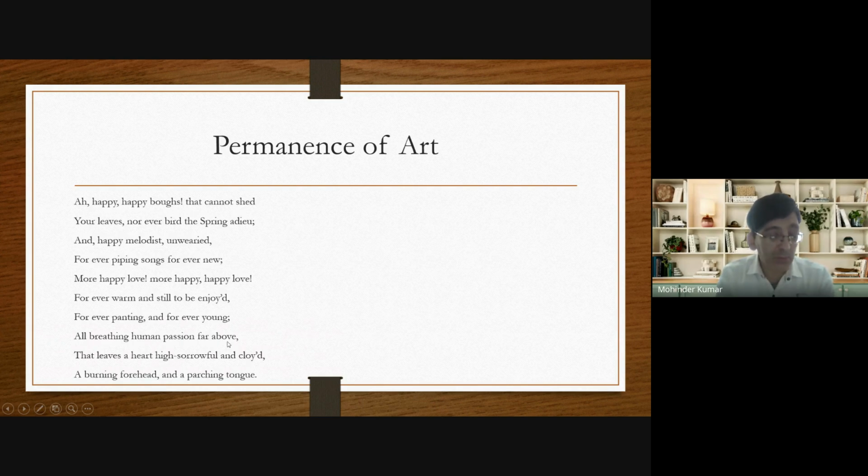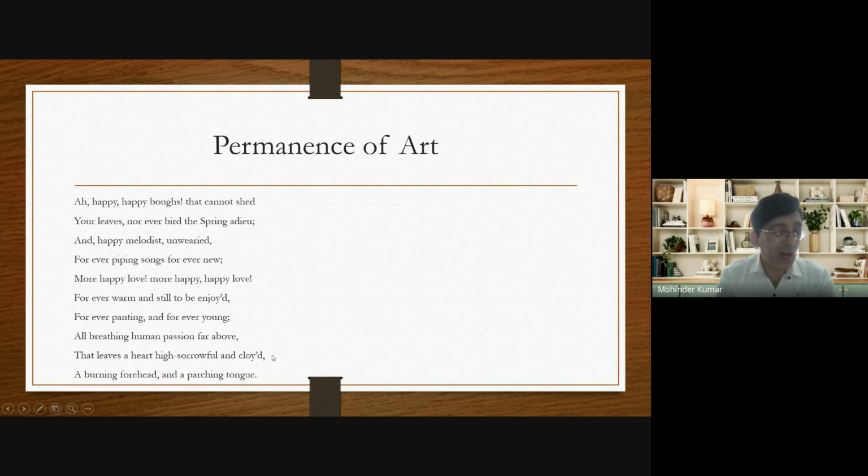Why? What is the problem of the lovers in this world, or love in this world? He says that leaves a heart high sorrowful and cloyed. Here high sorrowful stands for indifferent. Cloyed means satisfied. According to John Keats, in real life, the lover gets satisfied. The lover gets contented after some time.